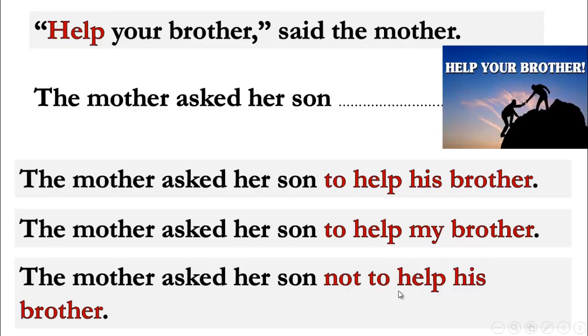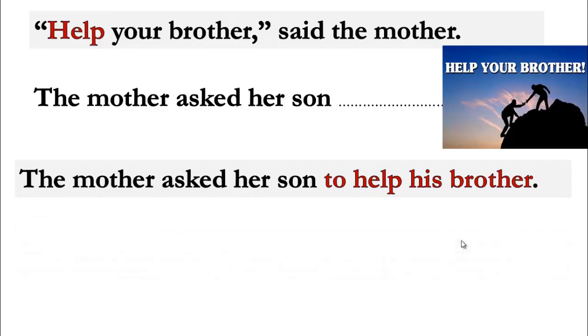Let's exclude this sentence. Let's remove this one. Why? Because this one is what? That's right, it's a negative sentence. Well done. So we have the first and the second, to help his or my brother. Yes, that's right. So the mother, excellent, his brother, because the mother says this, okay? His mother says this.